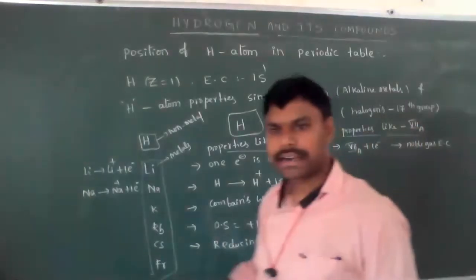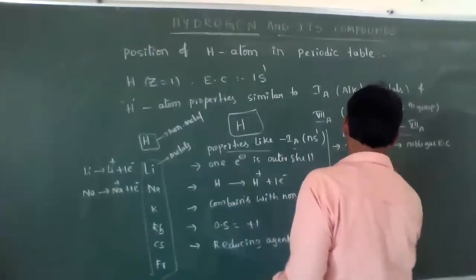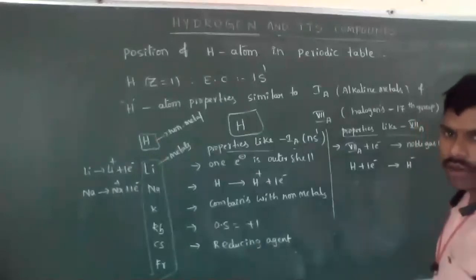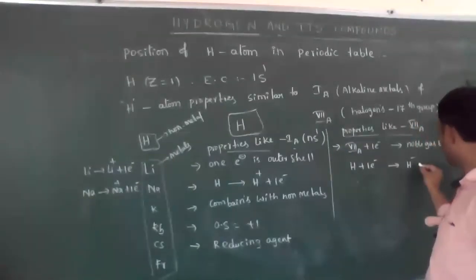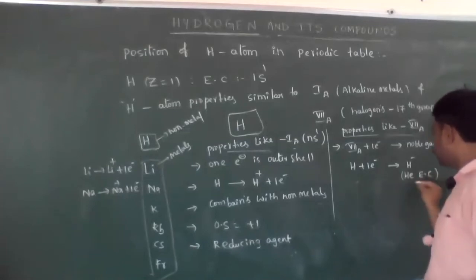Noble gas electronic configuration. Like the hydrogen atom, which also accepts one electron to form H minus and gets helium electronic configuration.